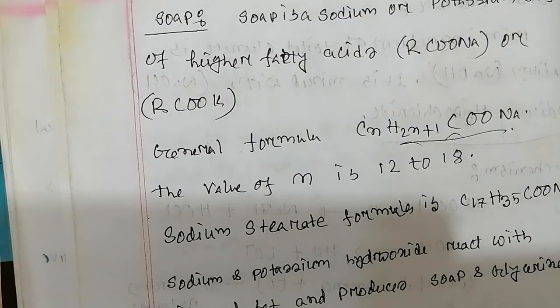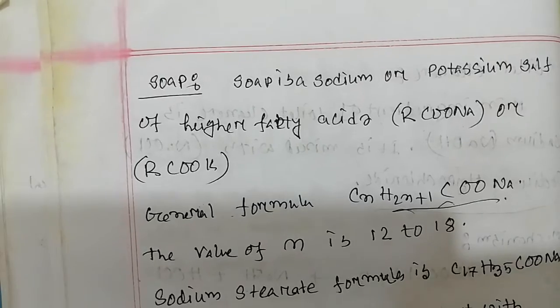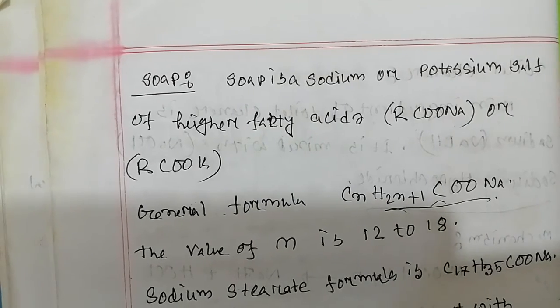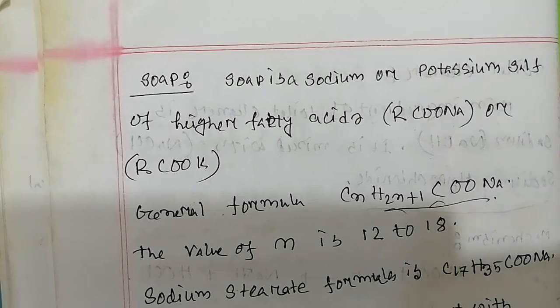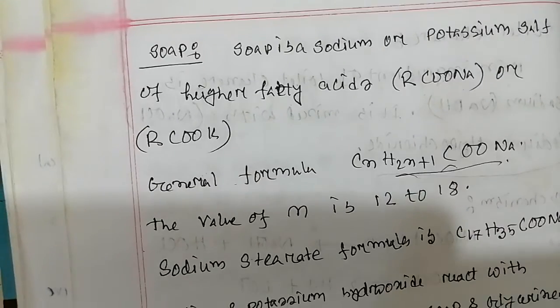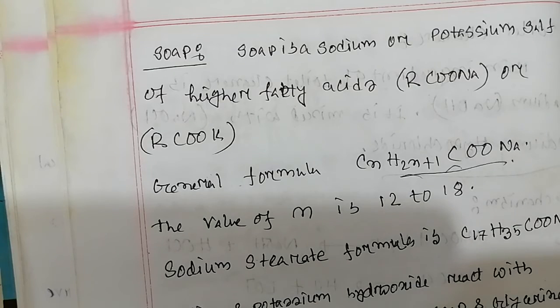But we have to know that if the salt of a higher fatty acid is of another metal, the soap produced may not be used for toilet or laundry purposes. It can be used as a paste or other materials.